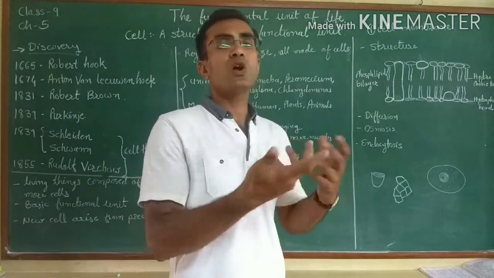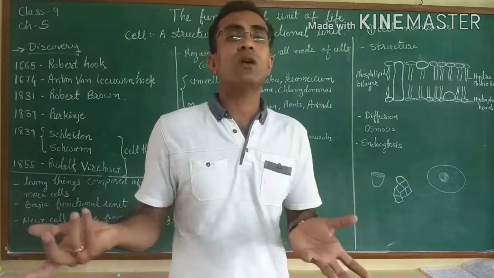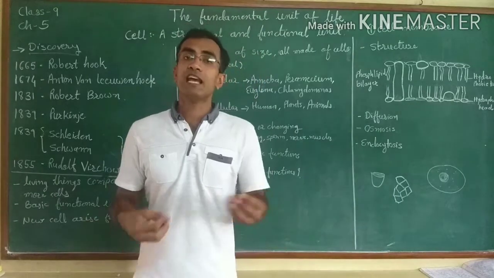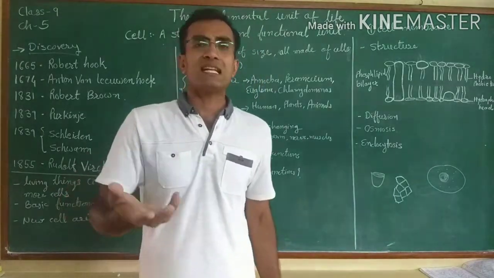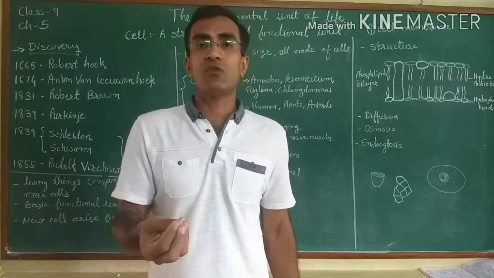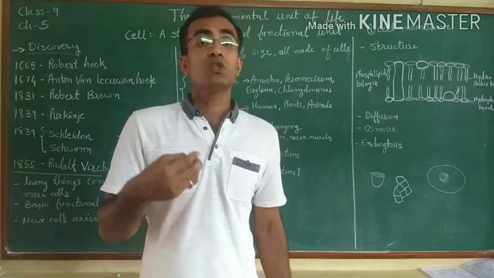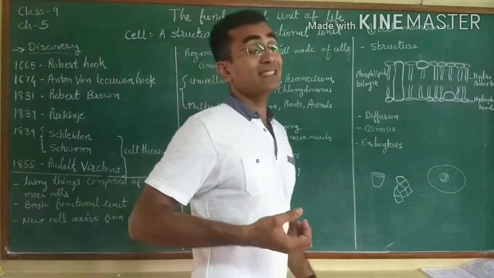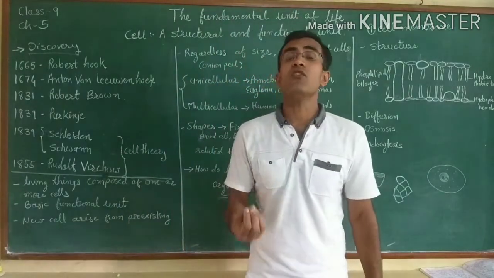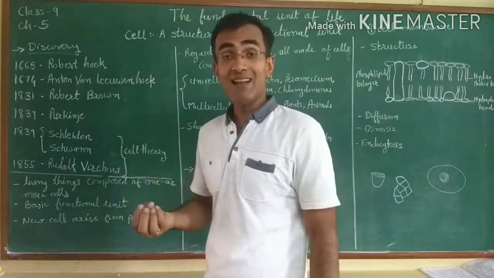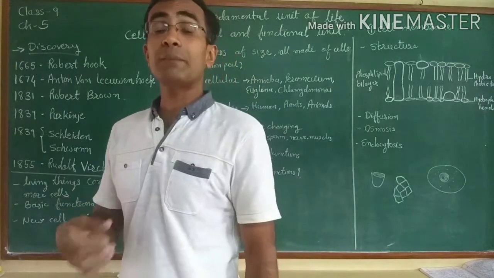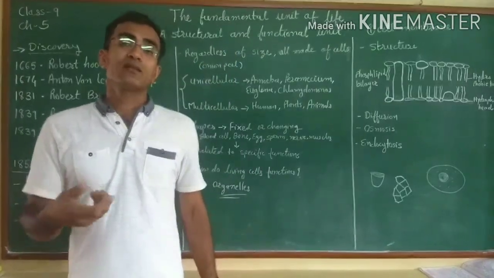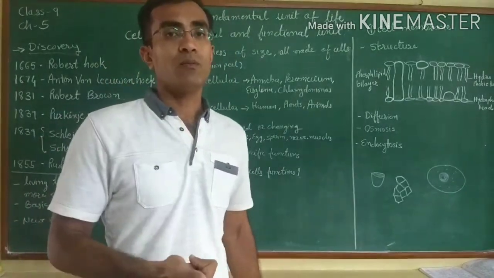If they don't do any activity, then they are not called living objects. If they are living, they perform certain activity. That is the characteristic of a living organism. And the size or shape of the cell depends on the activity they perform.